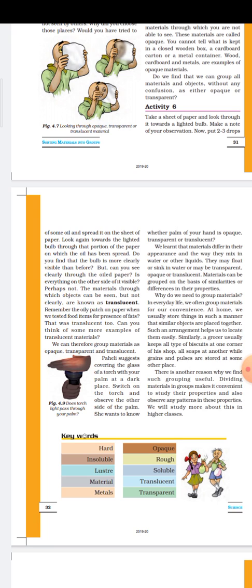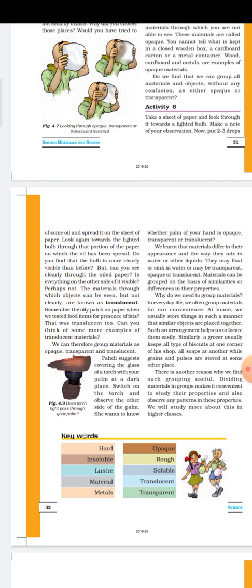Translucent object. Again, there are some material. If you consider a book, if you consider the example of a brick, if you consider the example of piece of wood, through this material what will happen? The light rays cannot pass at all through them. So that type of object are called what, opaque object. The material that do not allow the light to pass through them are called opaque. So on the basis of transparency, material can be categorized into three categories, that is transparent, translucent and opaque.